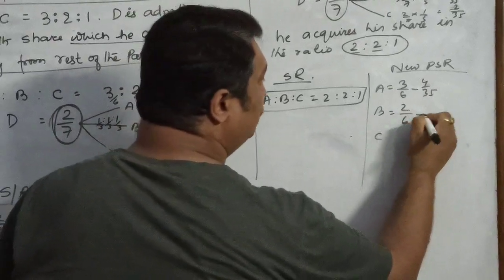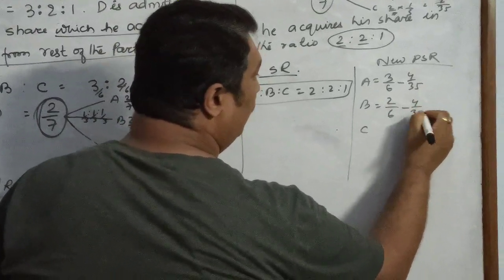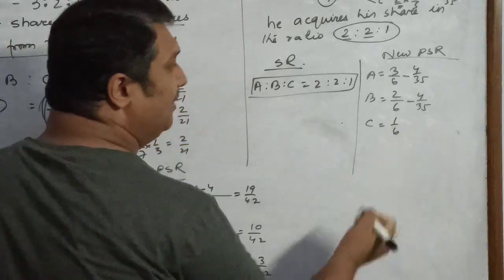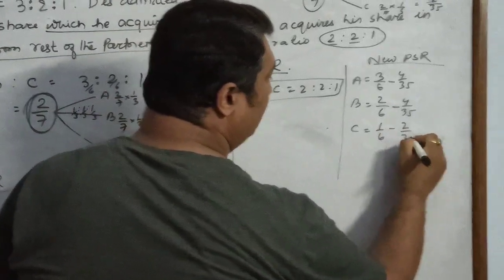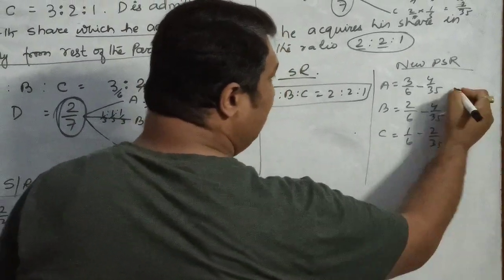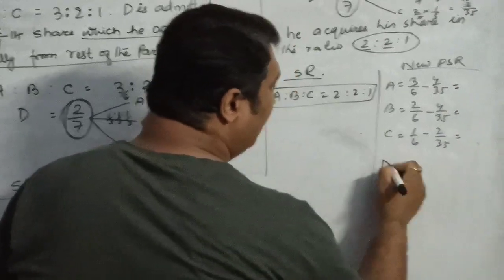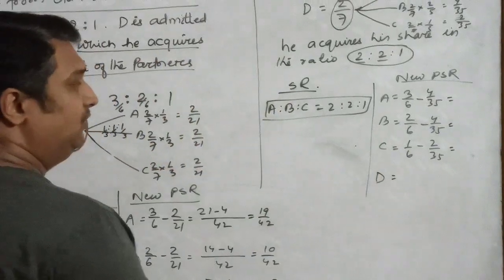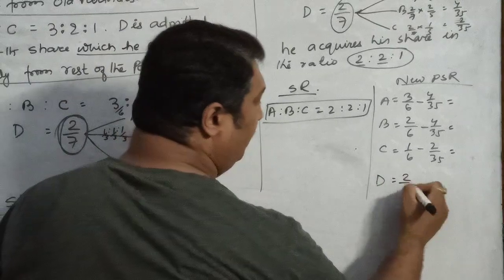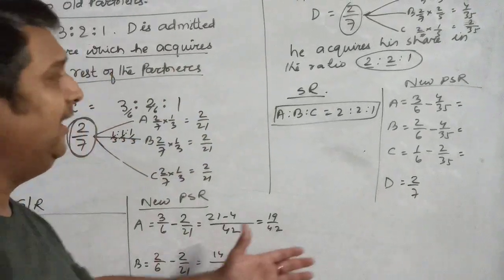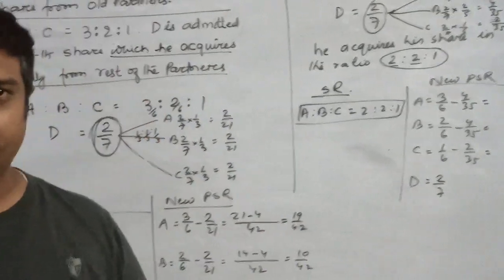Similarly, B was having 2/6, he gave 4/35. C was having 1/6, he also gave 2/35. So we can do the working, and we will rationalize the share of D. In this manner, you will be able to get the new profit sharing ratio.